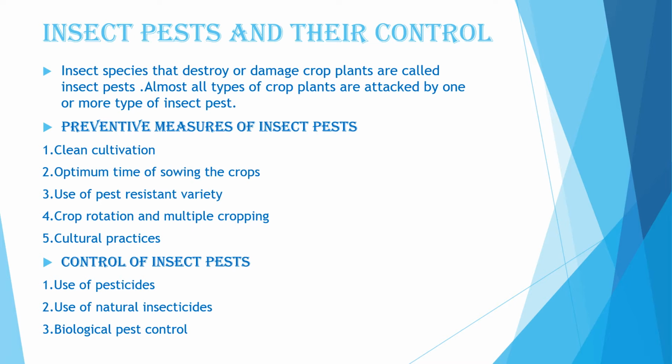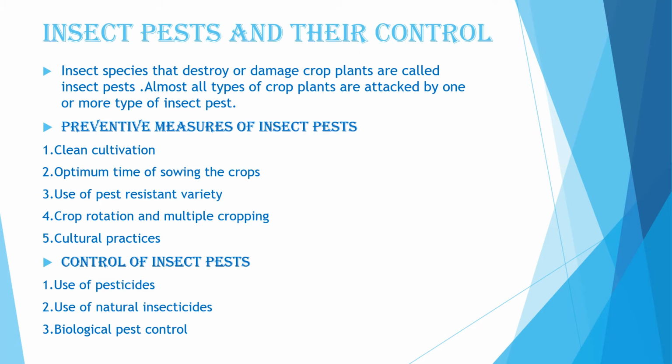Now how can we control the insect pest? Chemically, we can use some pesticides; the chemicals used to eliminate pests are called pesticides. Pesticides include insecticides, which kill the insects, weedicides, which kill the weeds, rodenticides, which kill the rats, and fungicides, which kill the fungi. These are some pesticides that we are using in our field. But all pesticides are very toxic to man and domestic animals. Therefore, excessive and indiscriminate use of pesticides is hazardous not only for human beings but also for our environment. So pesticides should be used carefully and in limited amount.